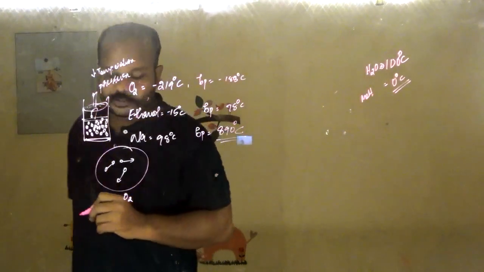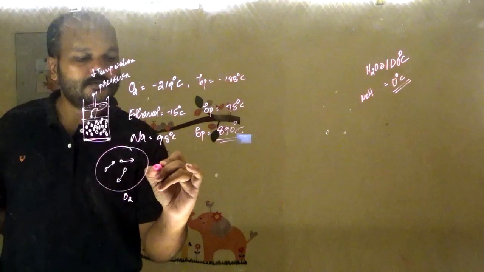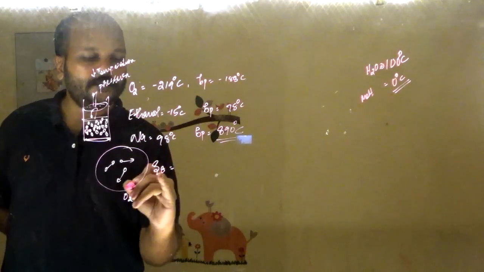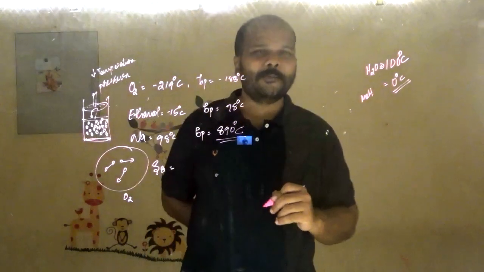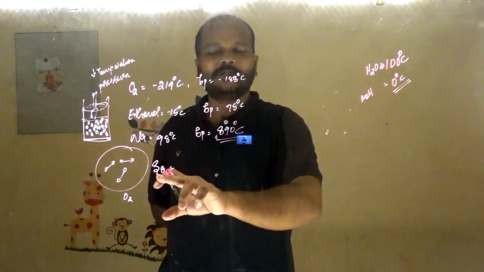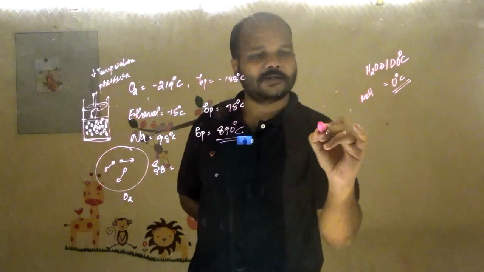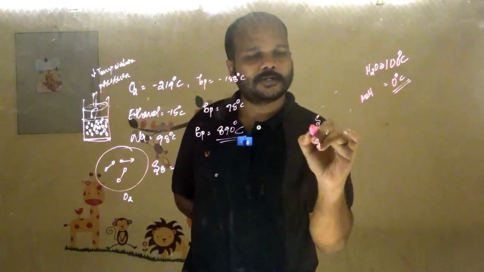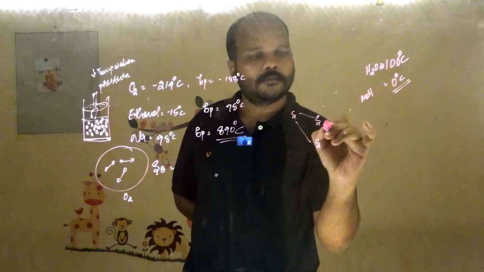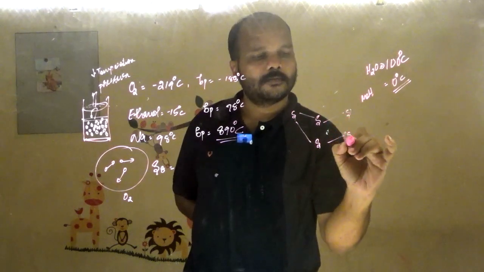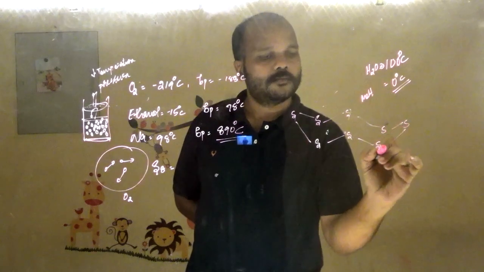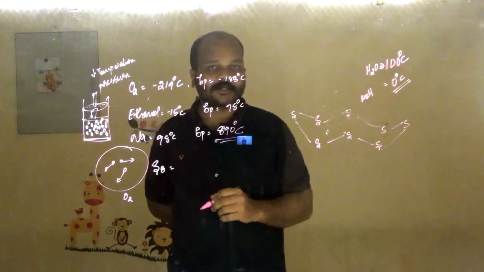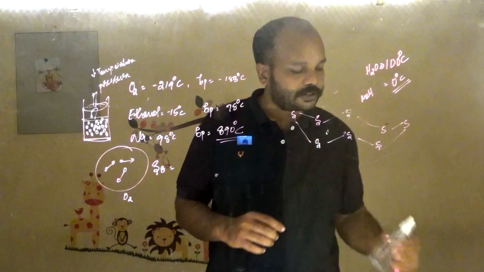Okay, and for sulfur, I put S8. It is an 8-member sulfur molecule, it has 8 sulfur atoms. So sulfur will exist in this way. This is the sulfur molecule. We call it a bucket ring structure, or a crown structure.